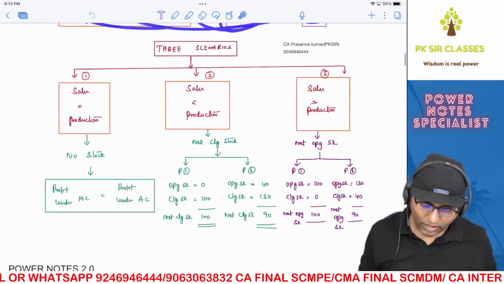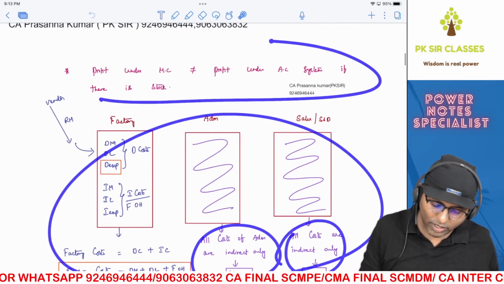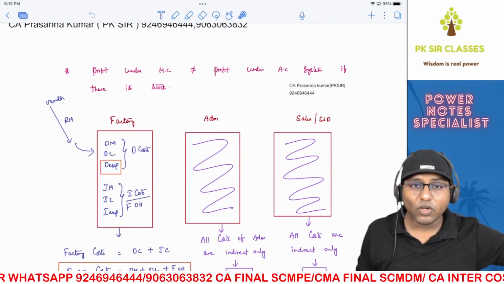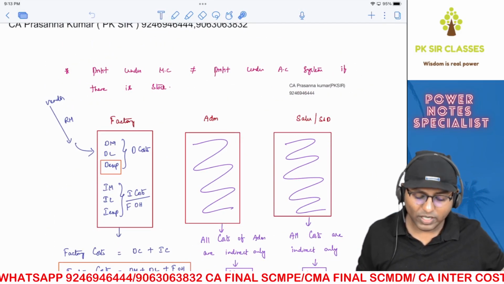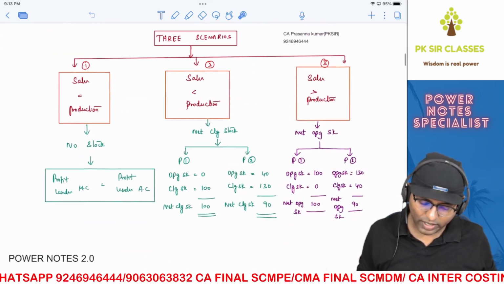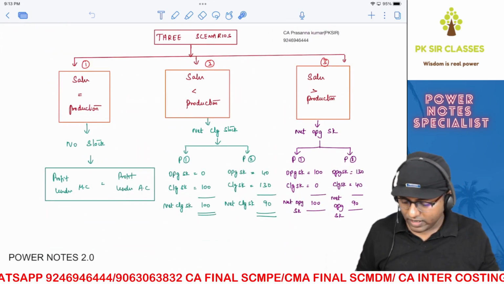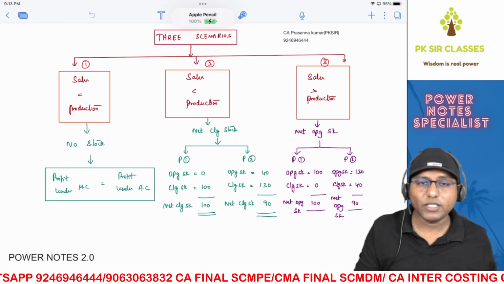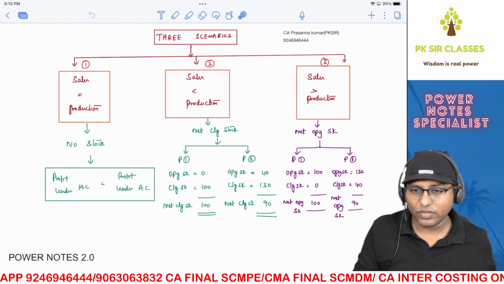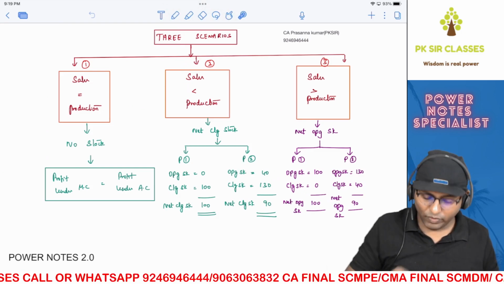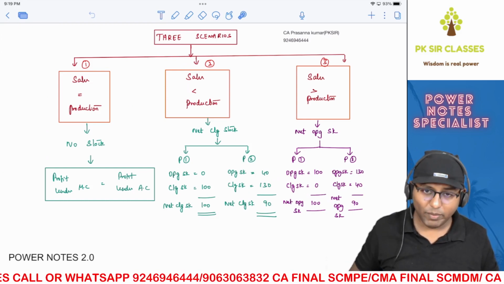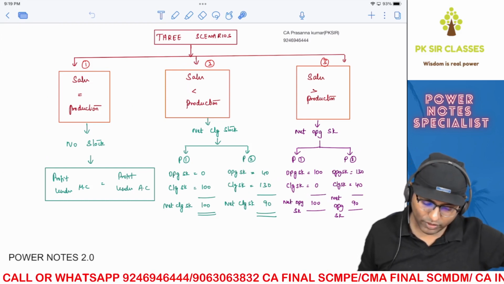Okay. So anyways, now we're gonna focus on this particular sentence. Profit under marginal costing is not equals to profit under absorption costing if there is stock. Let's try to understand what it is. To understand that, we're gonna imagine three scenarios. How many scenarios? Three scenarios. So we'll go through these three scenarios one by one. Okay. So let's start with the first one.